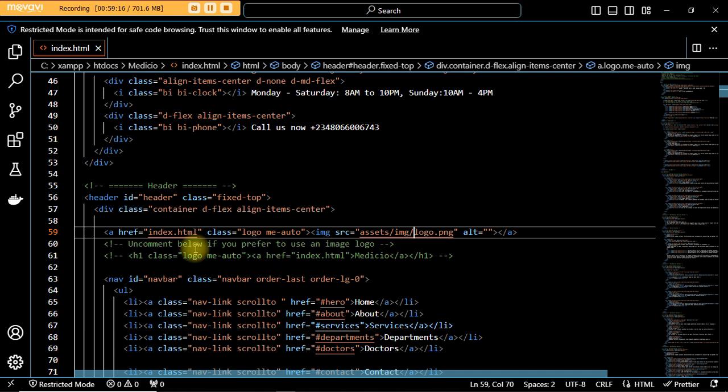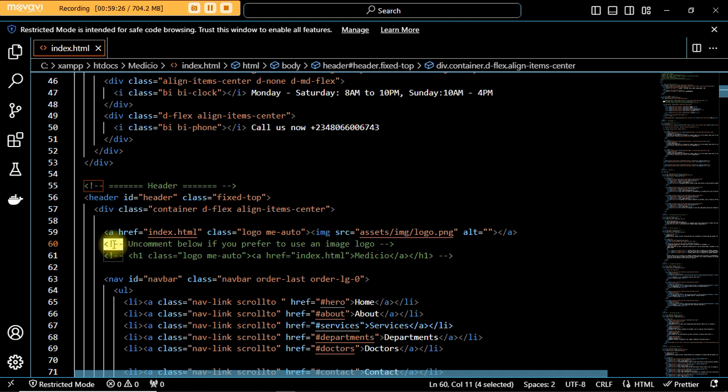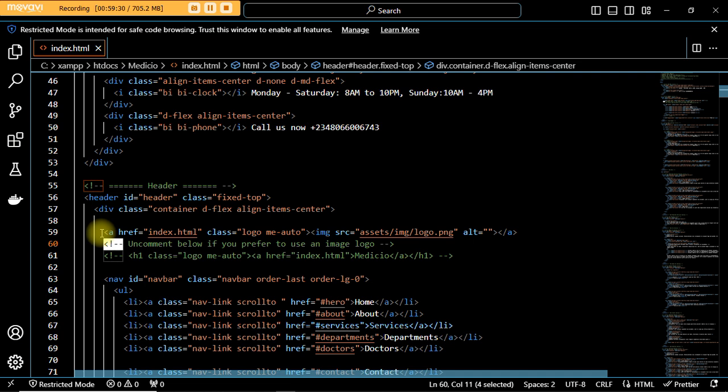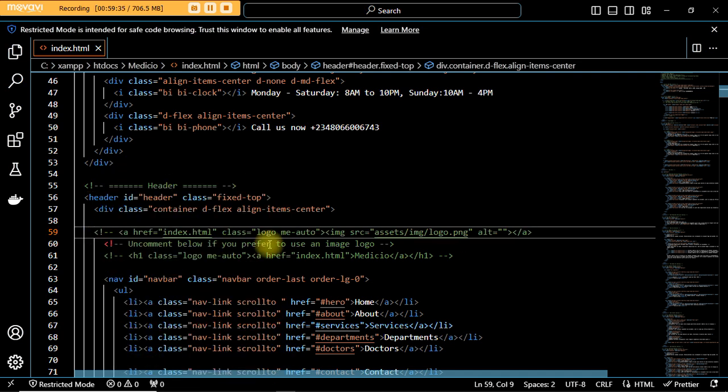Now what we're going to be doing, let's go ahead and comment this out. If you don't know how to type it, you can come here, copy, bring it here and paste. You've commented it out.